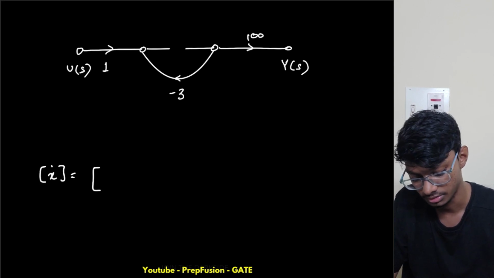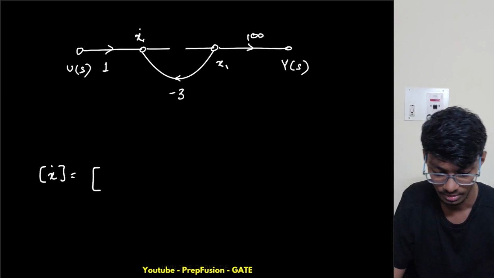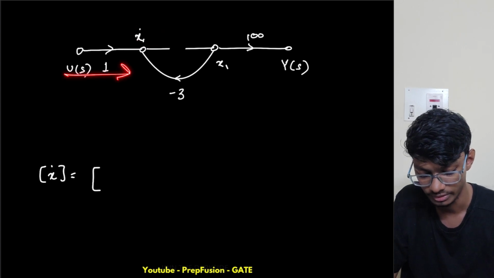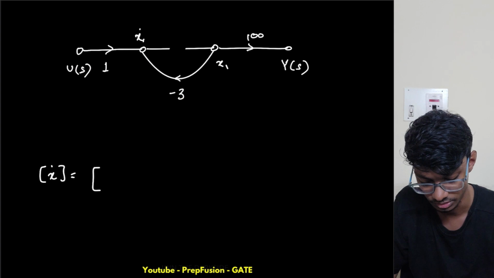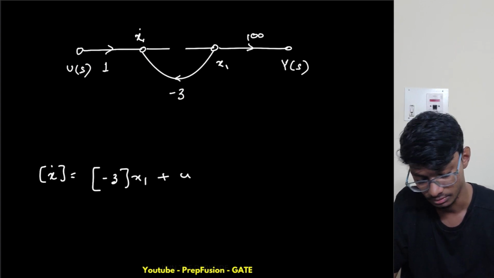Initial conditions are not here, so this will become my x1, and this will become my x1 dot. So my x1 dot equals minus 3 times x1 plus 1u. So it is 1 only.